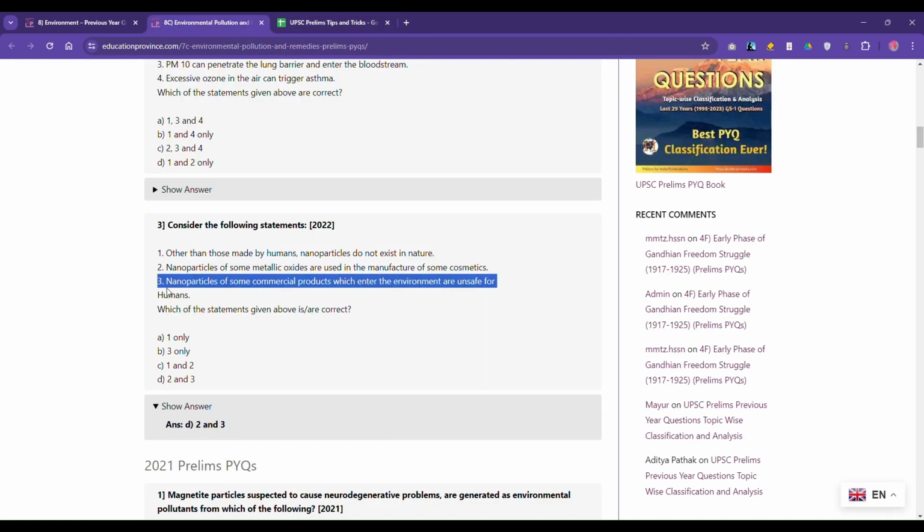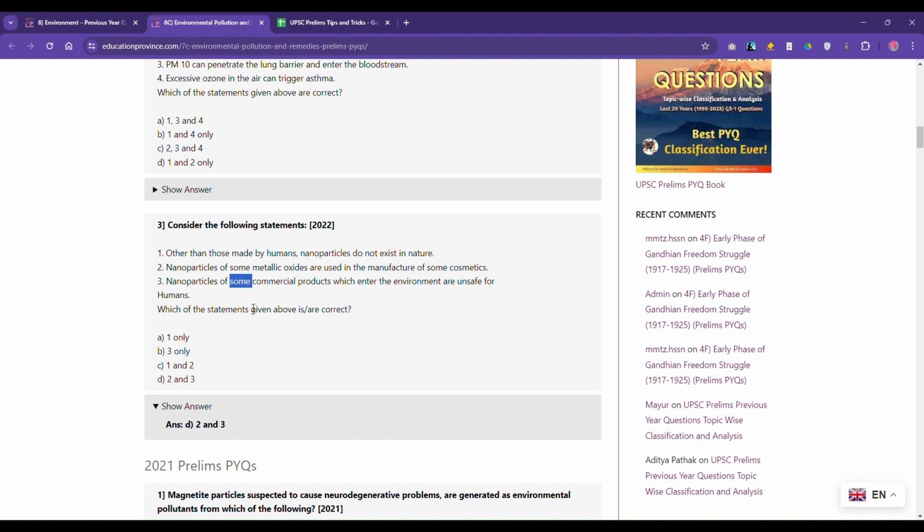The third statement, if you observe: nanoparticles of some commercial product which enter the environment are unsafe for humans. Now if you observe this word "some", it's a very generic statement. It's not specific. They're saying some commercial products which enter the environment are unsafe. Because it's a very generic statement, most likely it will be true.